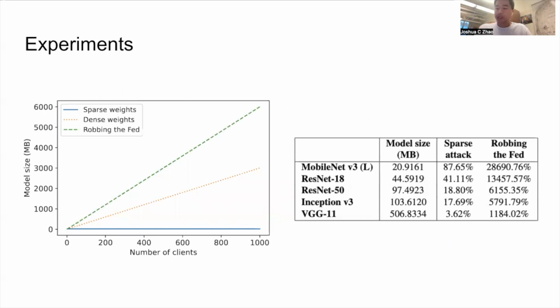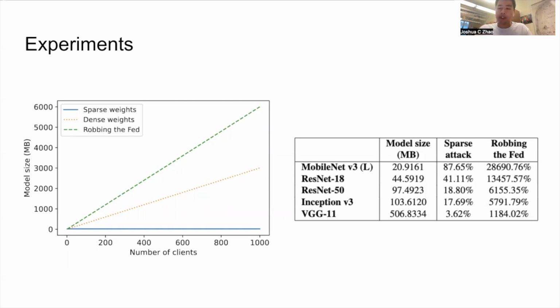So now we show some experimental results. This is for tiny ImageNet, which is downscaled to 32 by 32 by 3, and the table on the right is for 1,000 clients. The figure on the left shows the model size for different numbers of clients. In the case of robbing the Fed, it increases to nearly over 6,000 megabytes for 1,000 clients. And in the case of the sparse attack, for one client, it's only 18 megabytes, and for 1,000 clients, it's only 18.3 megabytes, so a very, very small decrease.